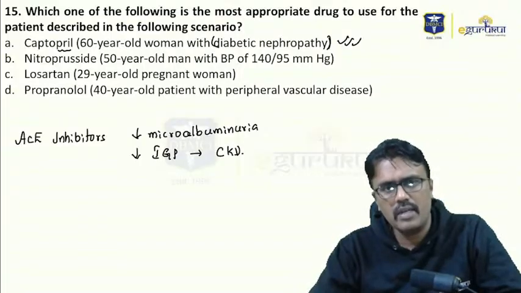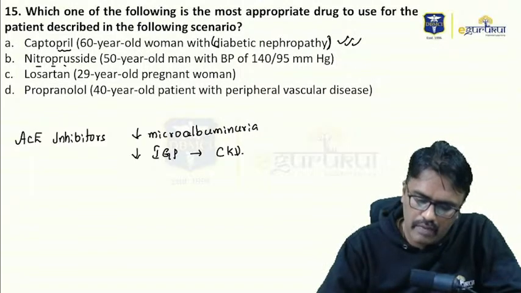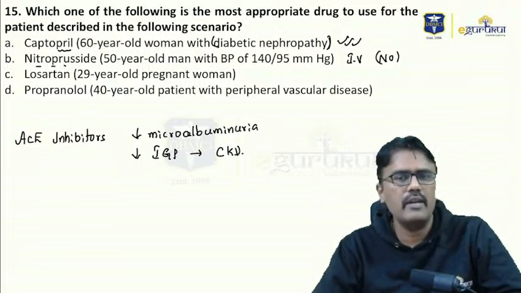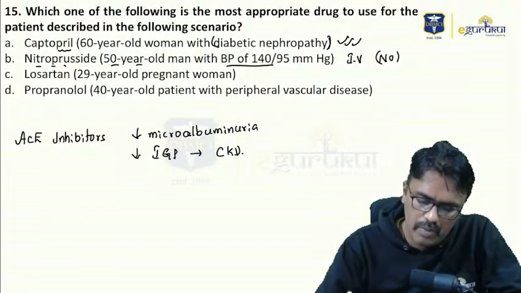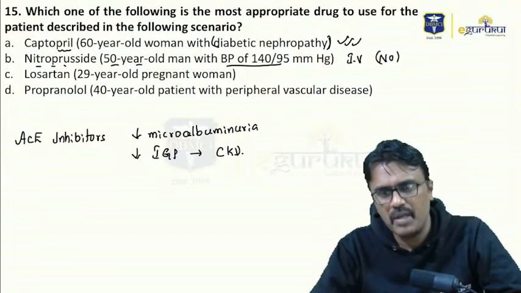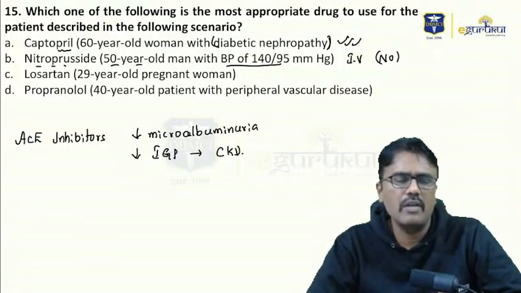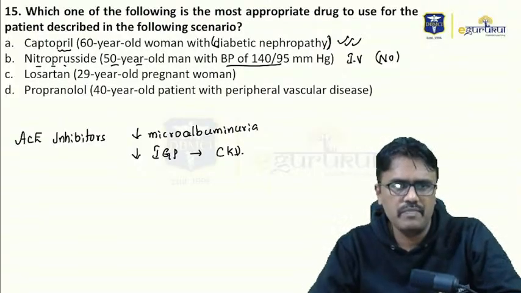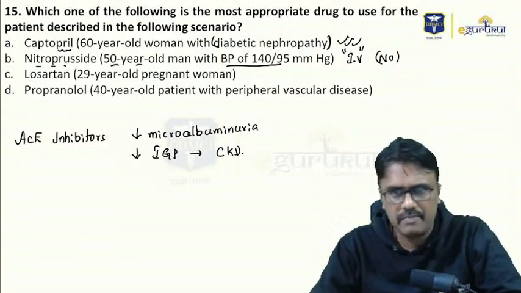But let us go to the next option, nitroprusside. Nitroprusside is an IV drug and a nitric oxide donor. It is an equal dilator of artery and vein. Can we use nitroprusside in a 50-year-old man with BP of 140/95? Whether you know the grading or not, 140/95 is a mild variety of hypertension. For mild hypertension, who will give an IV drug?